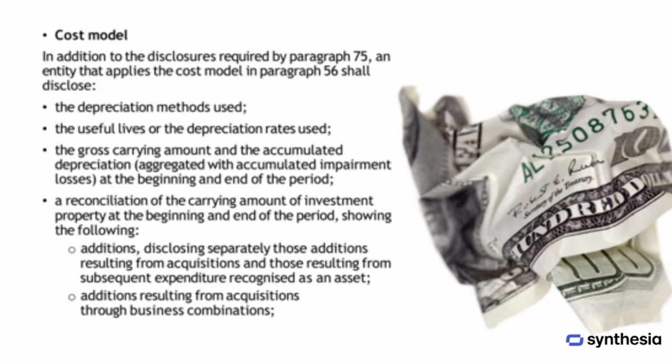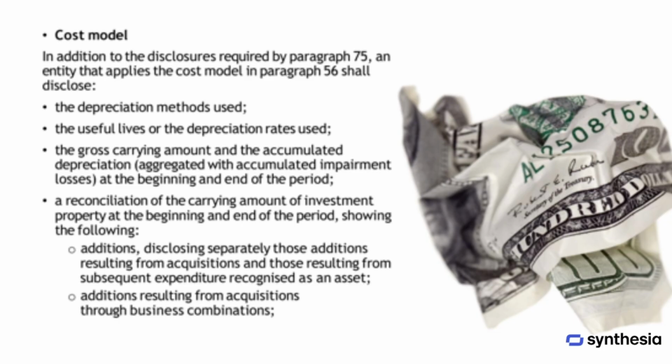When an entity applies the cost model to its investment property, in addition to the general disclosure requirements, it must provide specific details about how it accounts for these assets. This includes the depreciation methods used and the useful lives or depreciation rates that have been applied. The entity should also disclose the gross carrying amount and the accumulated depreciation, which includes any accumulated impairment losses, both at the beginning and at the end of the reporting period. A reconciliation is also required, showing the movement in the carrying amount of investment property over the period.